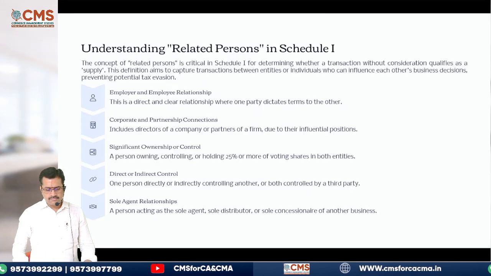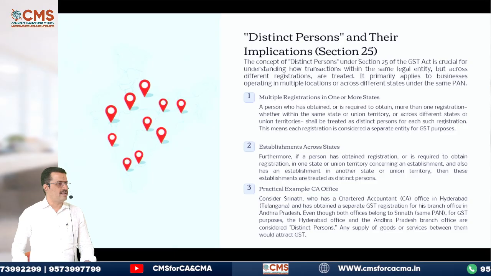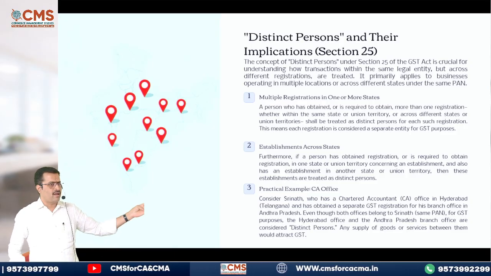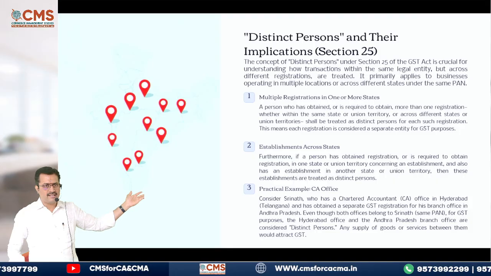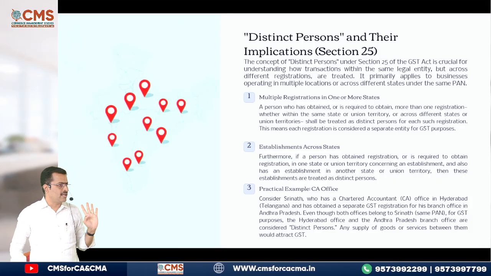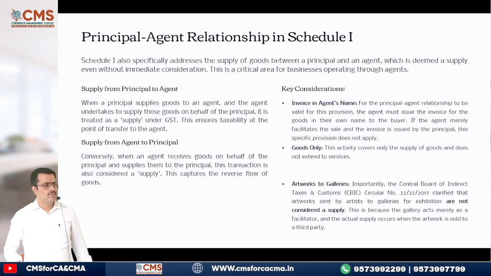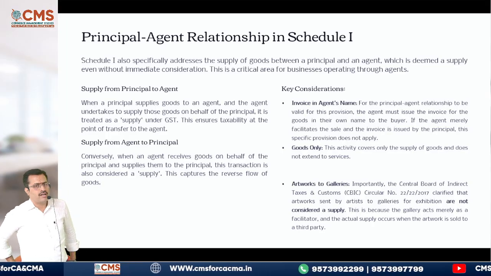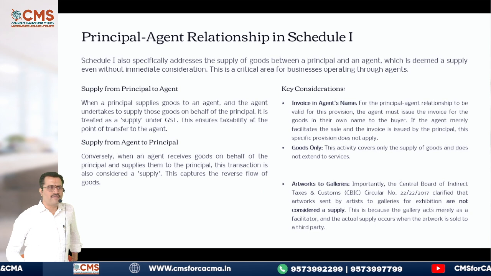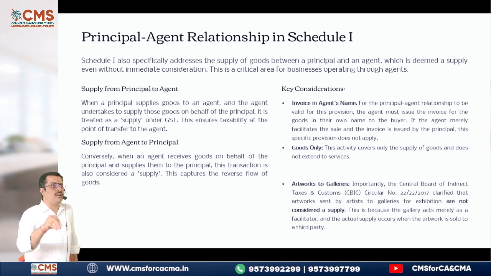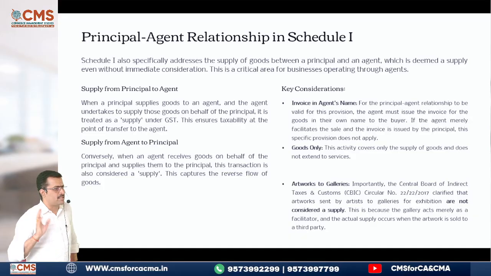I need not explain who is a related person and who is a distinct person. For you, that image is sufficient. I have branches in different states, and in all those states I have registered, I will be treated as a distinct person. Yes. Now comes something called the principal-agent relationship. Now what is a principal-agent relationship? Obviously there should be a principal. That principal should give authority to the agent to act on behalf of the principal.